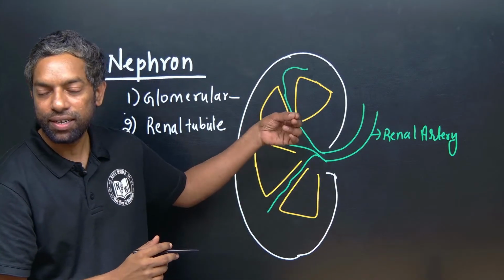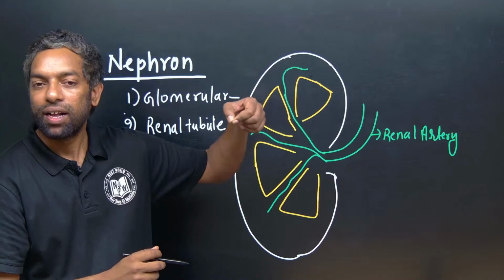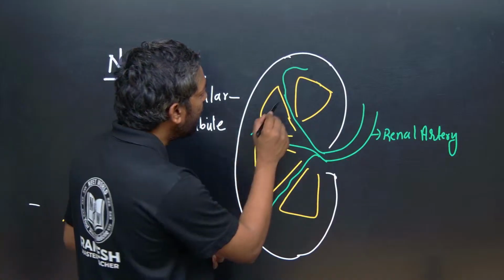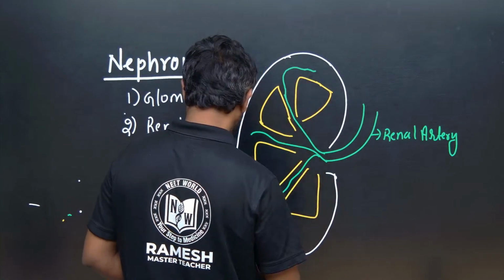In the cortex region, the renal artery is converted into the arteriole.